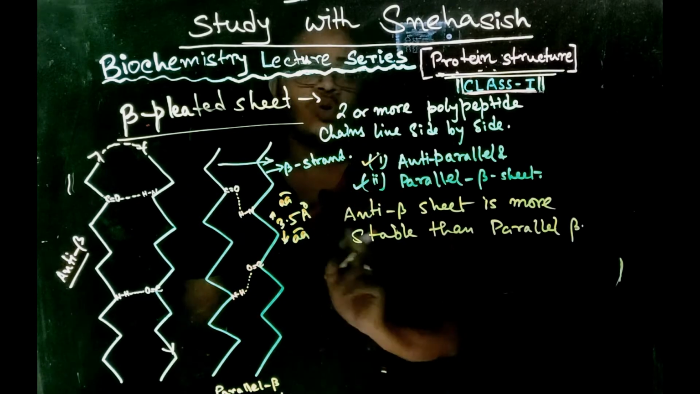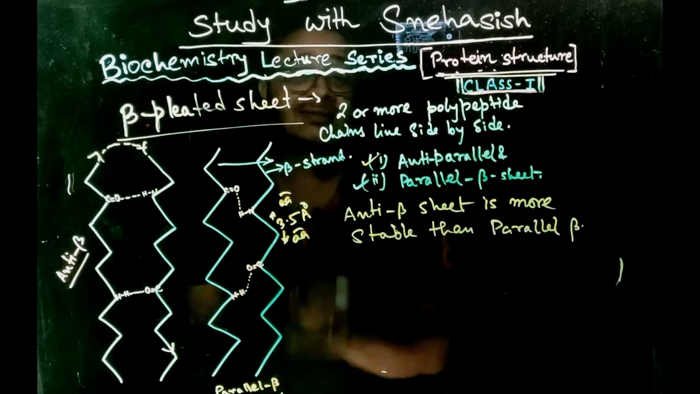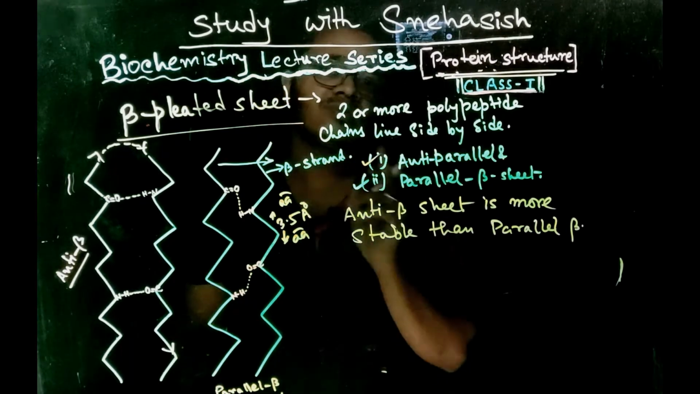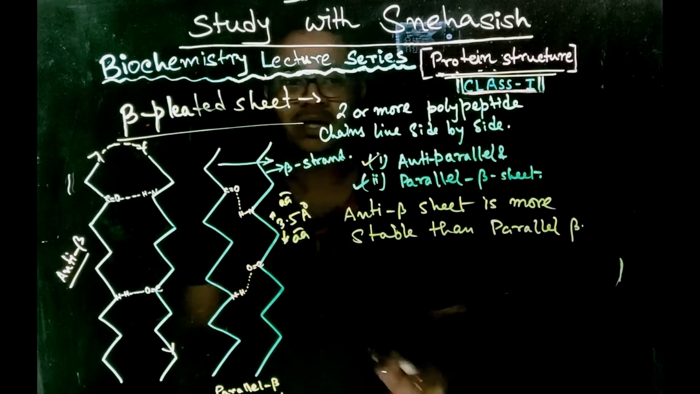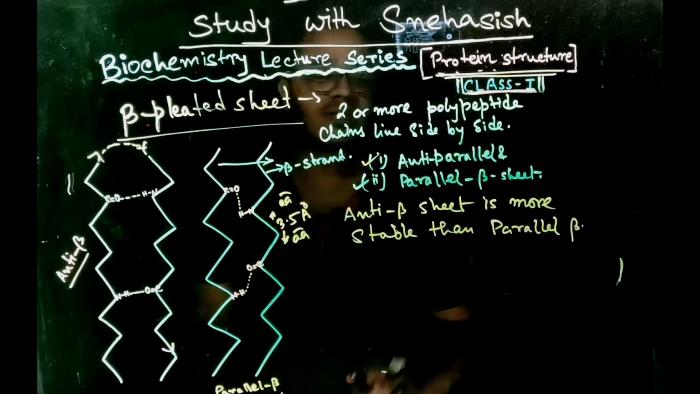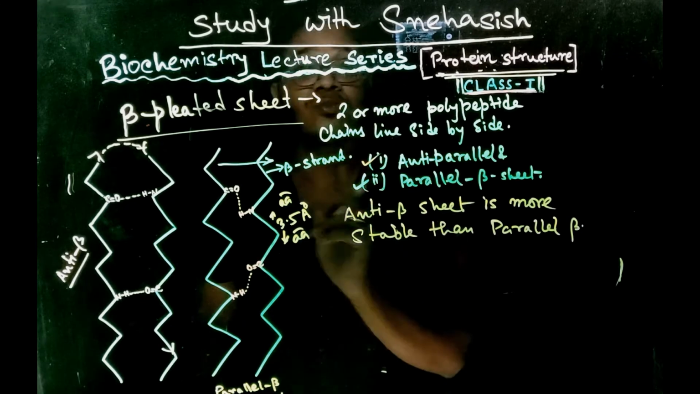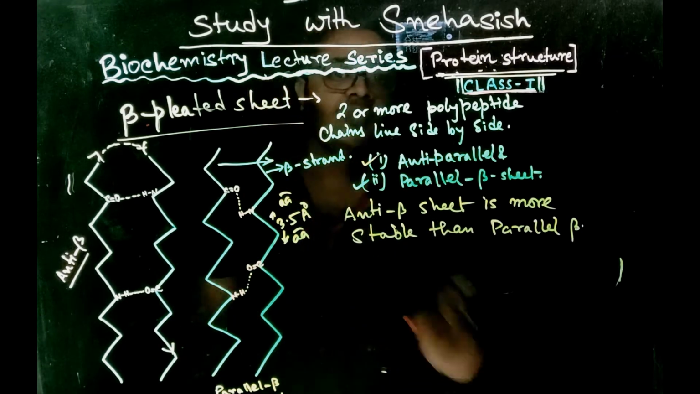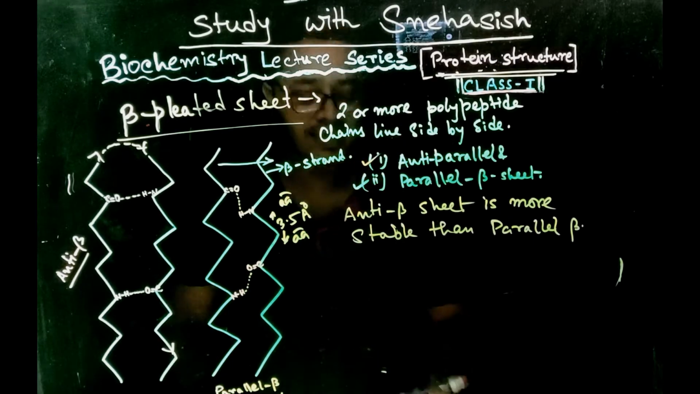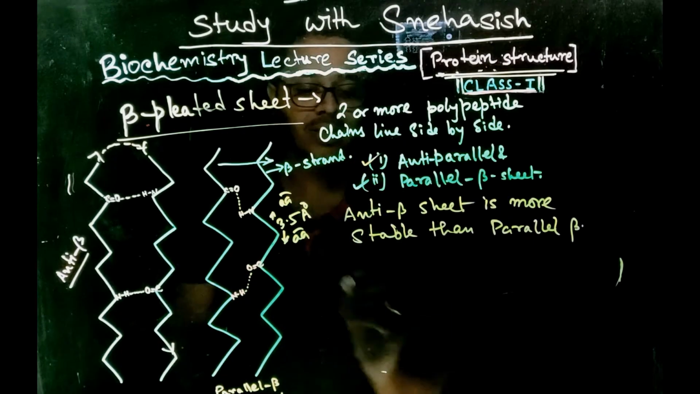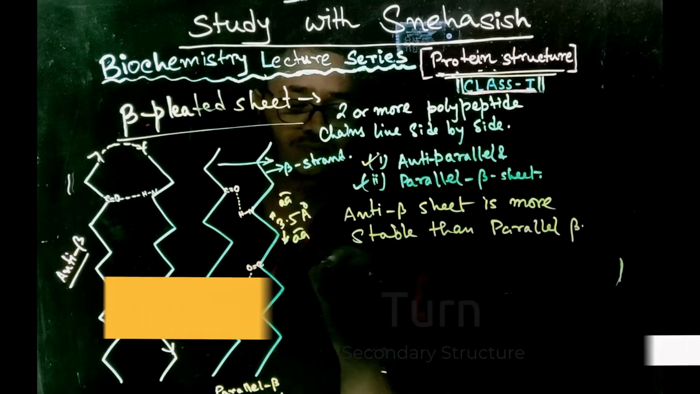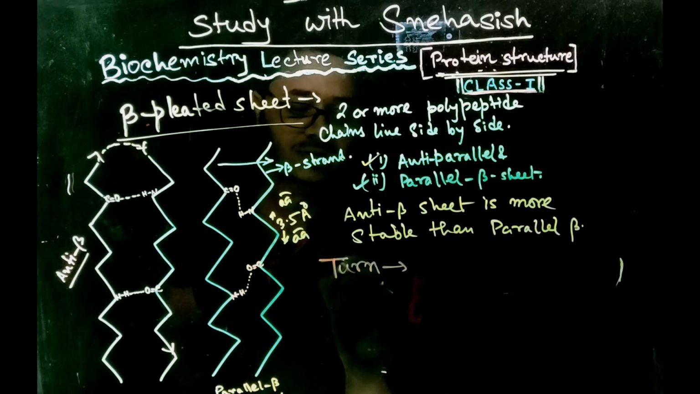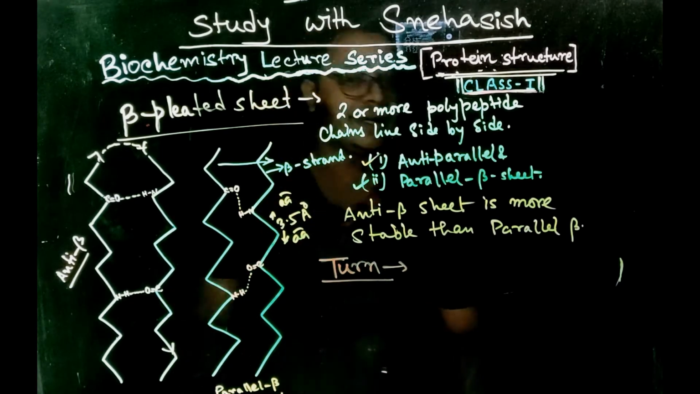Okay, so we have understood about the alpha helix. The right-handed alpha helix is more energetically favored and thus more stable than the left-handed alpha helix, and in case of beta pleated sheet, the anti-parallel beta pleated sheet is more stable than the parallel form. Now is the last type of secondary structure. We call it the turn. This turn is the third type of secondary structure.